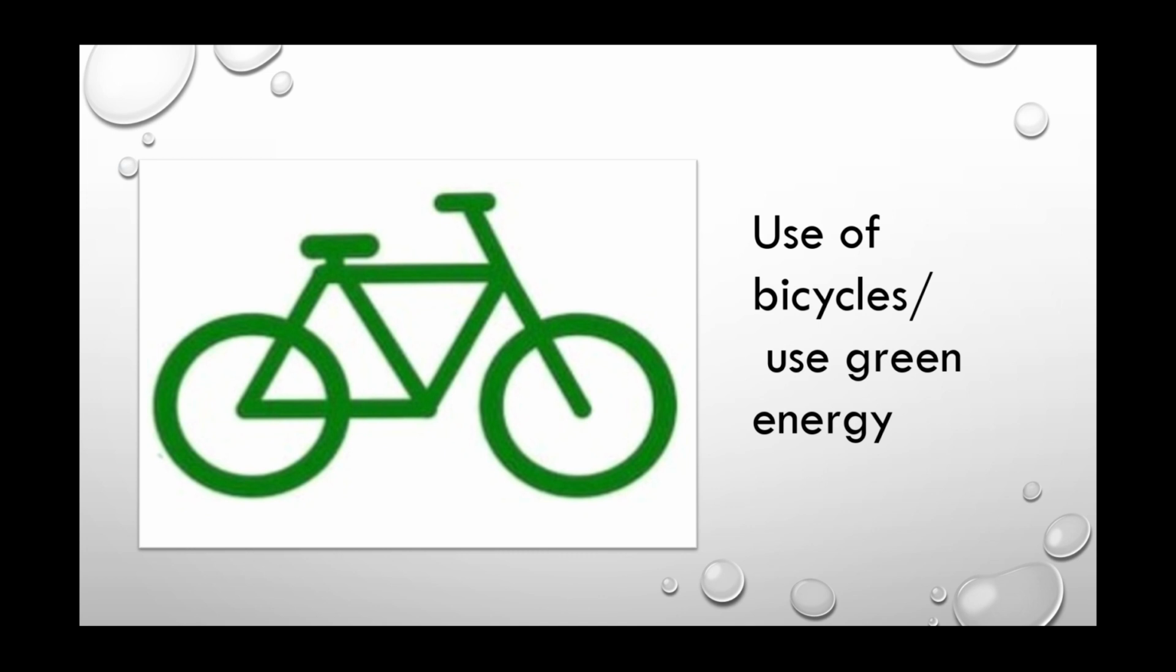Next, here we can see a bicycle. It indicates the use of bicycles, that is, use of green energy. By riding a bicycle, we save on fuel and use our own muscular energy. So, it is one of the best eco-friendly and non-polluting vehicles. So, it symbolizes the use of bicycles, that is, use of green energy.